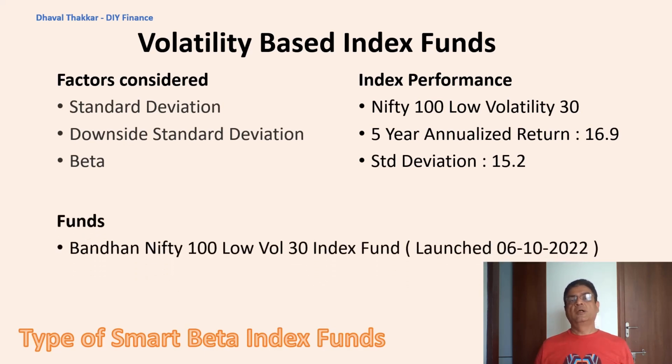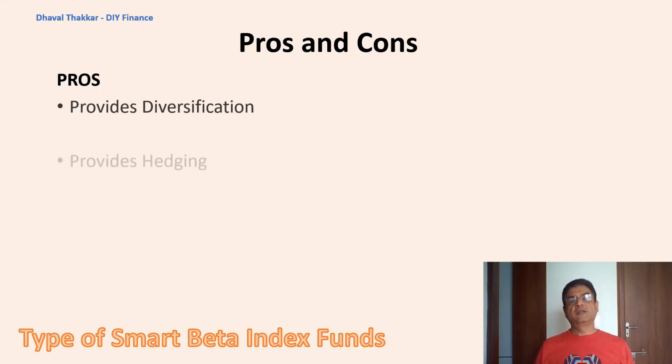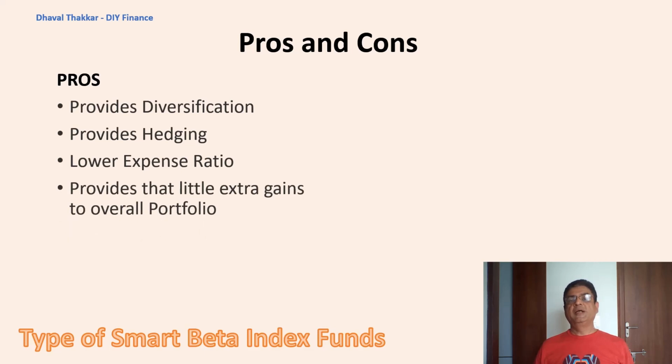Now let's quickly look at the pros and cons of this Smart Beta Index fund. Firstly, the pros. First one, as these funds are different from traditional funds, they provide that additional diversification to the overall portfolio. Second one, as the performance of these funds is somewhat inversely correlated to conventional funds, it can provide the necessary hedging to the overall portfolio. Third one, being passively managed, the expense ratio is low, which increases the overall returns of the fund. And the fourth one, with inclusion of this Smart Beta Index fund, which has a potential to generate that extra alpha, one can boost the overall returns of the portfolio.